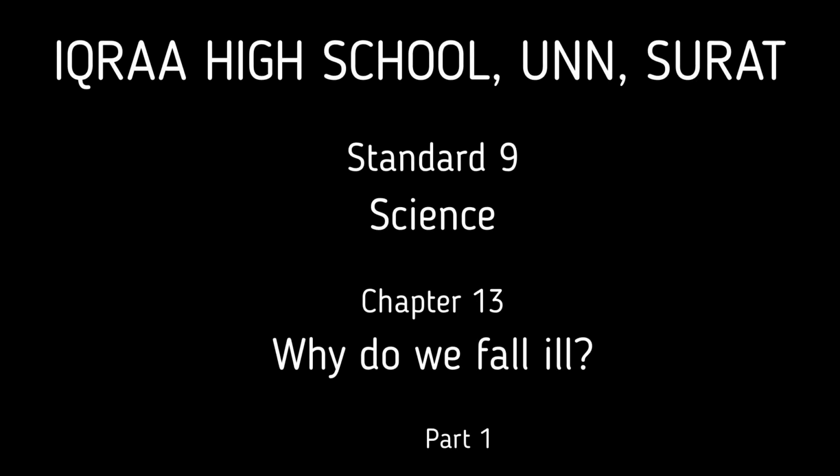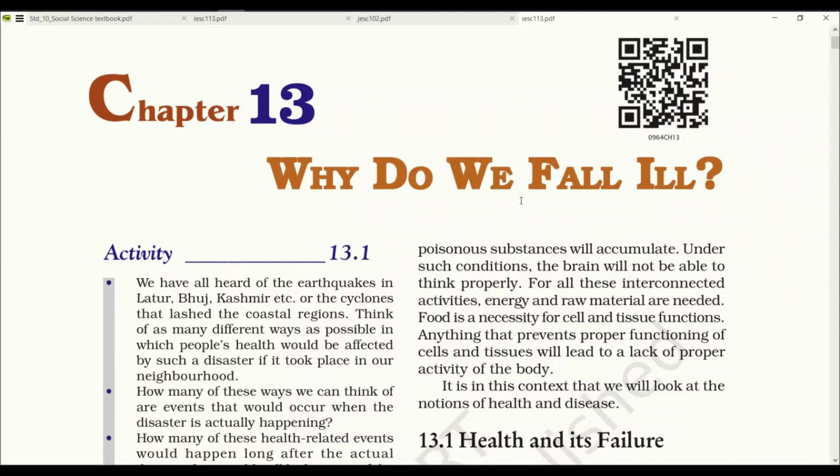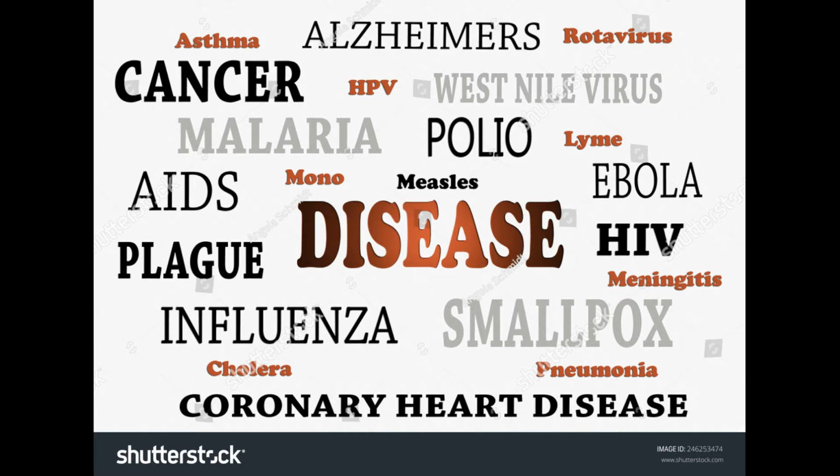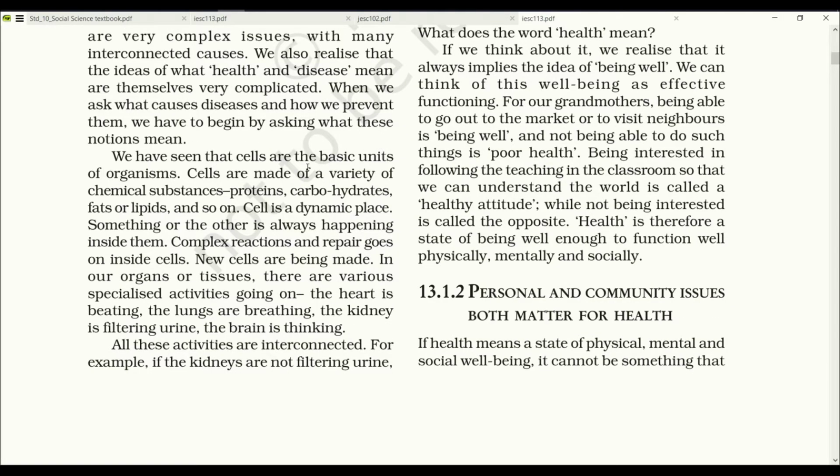Today we are going to study chapter 13 from 9th standard NCERT syllabus. Let's read the lesson. When we do this exercise, we realize that health and disease in human communities are very complex issues with many interconnected causes. We also realize that the idea of what health and disease mean are themselves very complicated. When we ask what causes disease and how we prevent them, we have to begin by asking what this notion means.